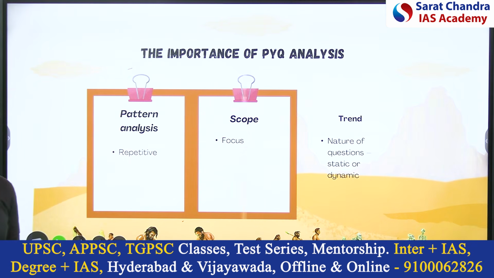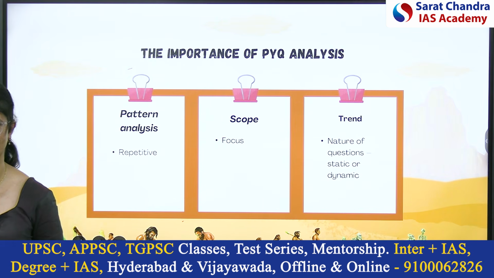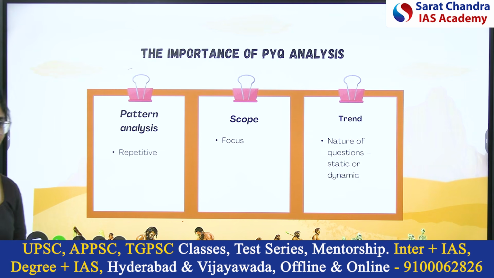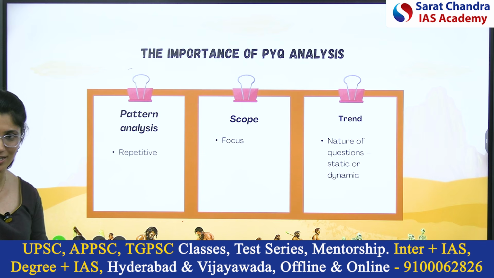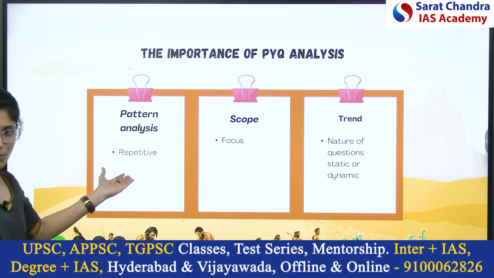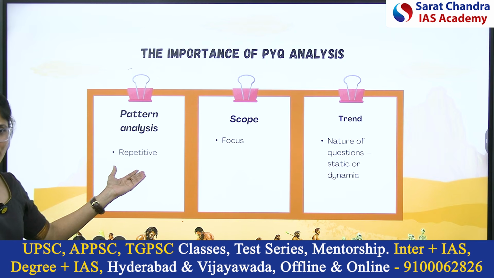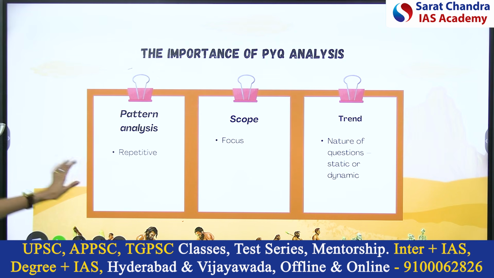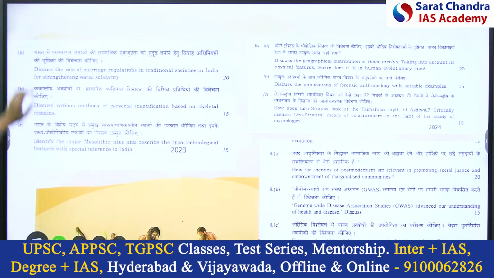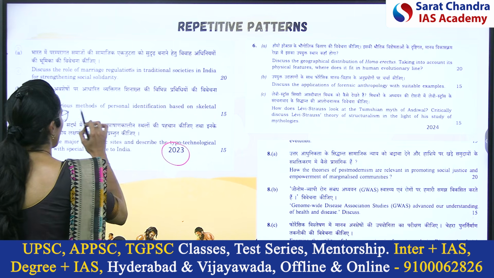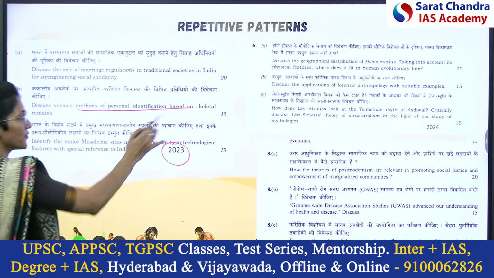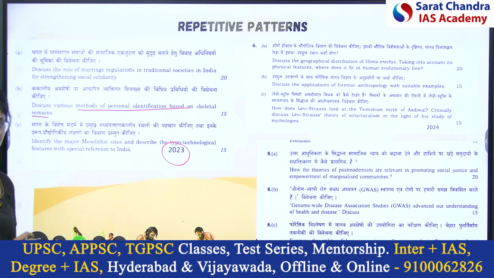So let's understand the importance of PYQs, previous year questions. So how are the rankers able to score 300 plus marks? By identifying the themes, identifying the priority areas, identifying the focus. What are the repetitive themes, repetitive questions, nature of questions, repetitive patterns. Let's look at this. Look at the 2023 question. Methods of personal identification based on skeletal remains. This is nothing but forensic anthropology.